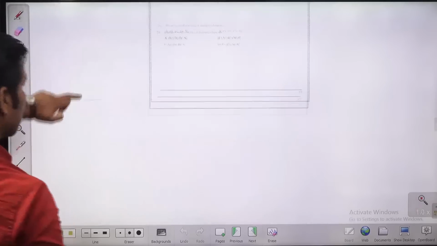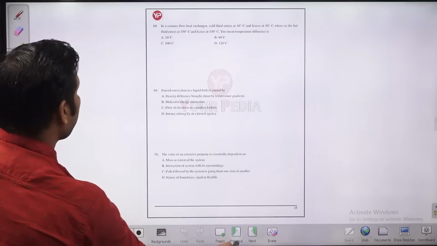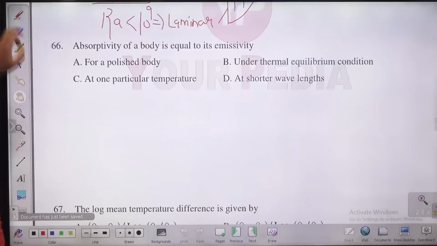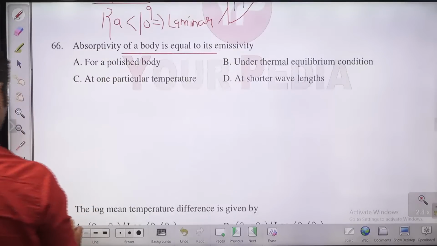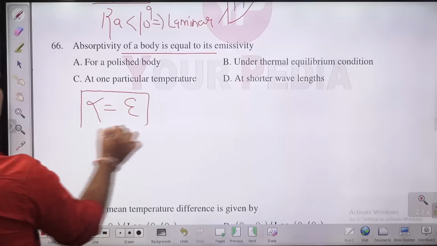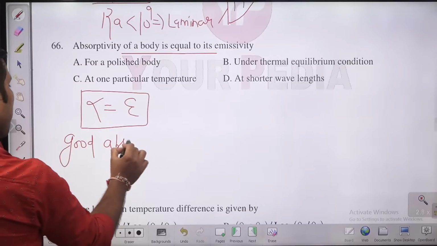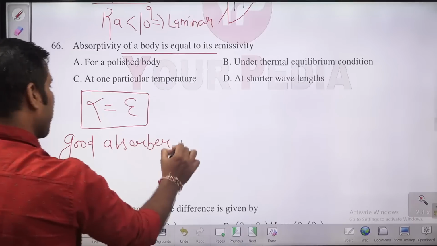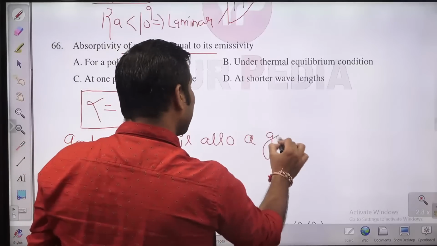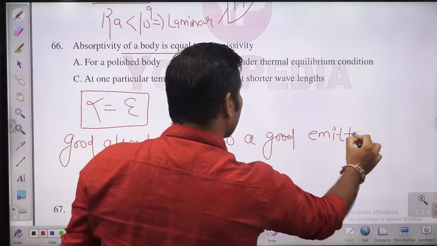Next question, question number 66. Absorptivity is equal to emissivity. You know, guys, there is a law in radiation: a good absorber is also a good emitter. That is Kirchhoff's law.